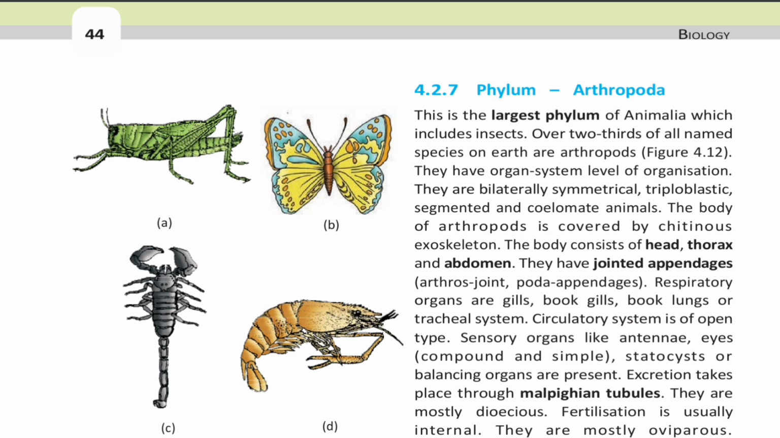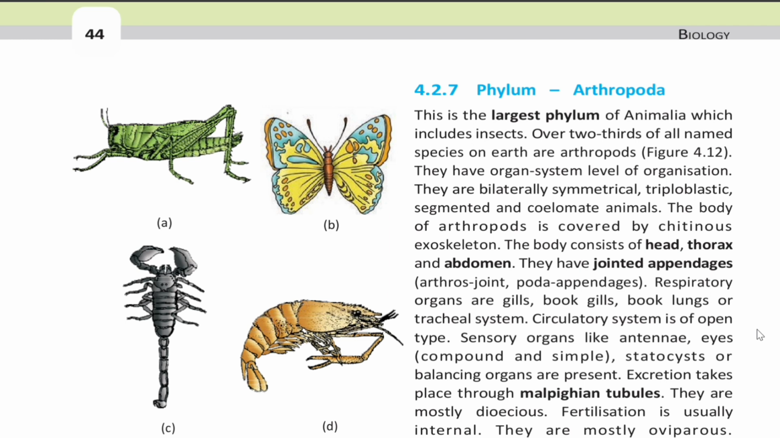4.2.7 Phylum Arthropoda. This is the largest phylum of Animalia, which includes insects. Over two-thirds of all named species on Earth are arthropods. They have organ system level of organization. They are bilaterally symmetrical, triploblastic, segmented and coelomate animals. The body of arthropod is covered by chitinous exoskeleton. The body consists of head, thorax and abdomen. They have jointed appendages, that is arthro, joint, poda, appendages.